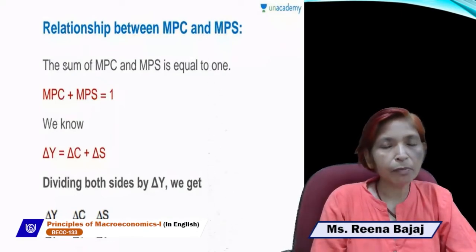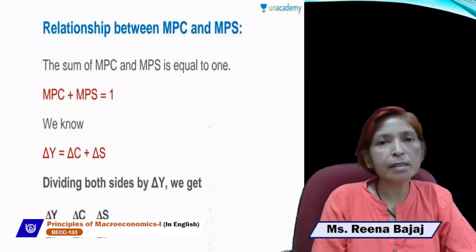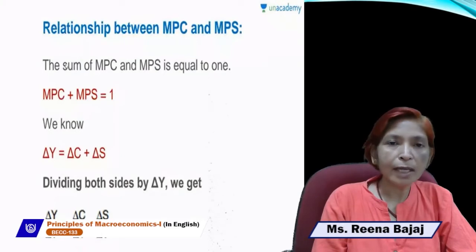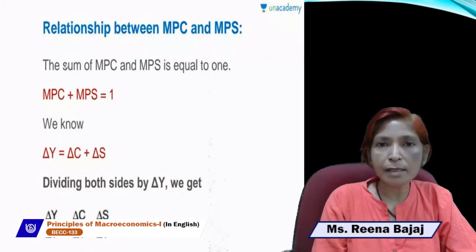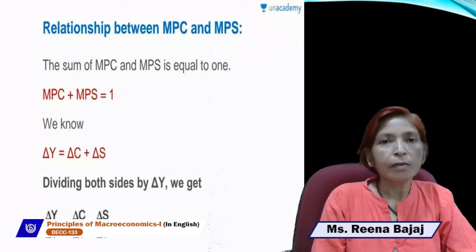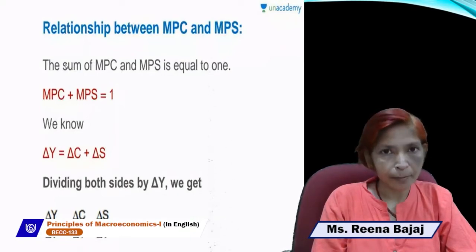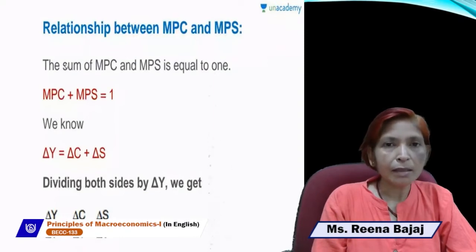Same as we can prove that the APC and APS sum is always equal to 1. We take the equation Y is equal to C plus S. If both sides are divided by Y, then Y upon Y is equal to C upon Y plus S upon Y. Y cancels, it is equal to 1, and C upon Y is the formula of APC.